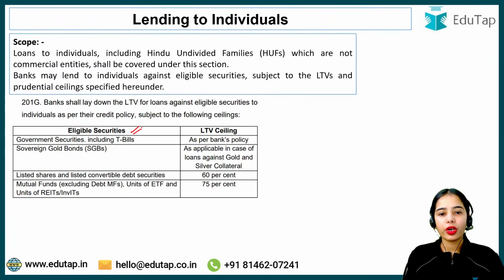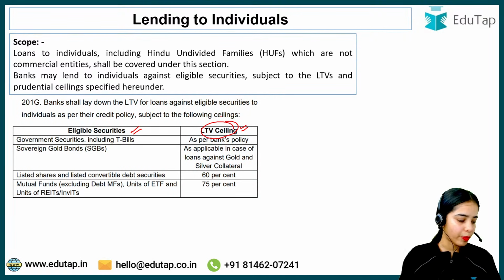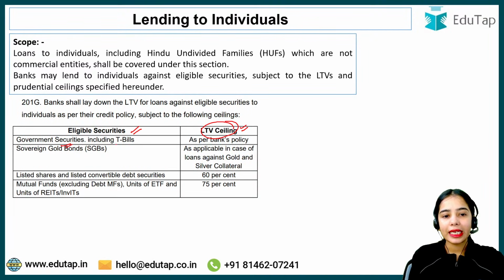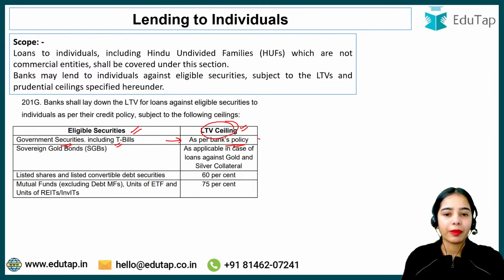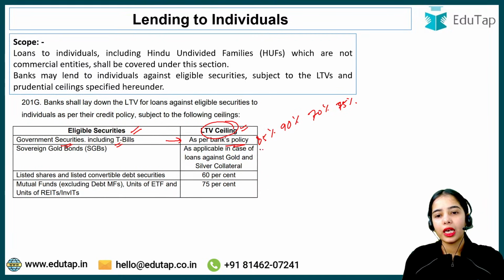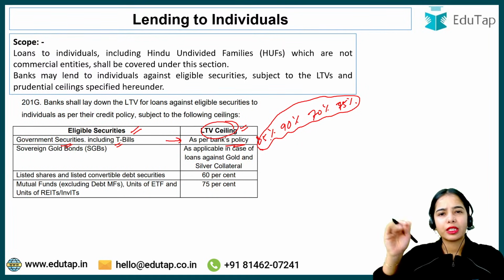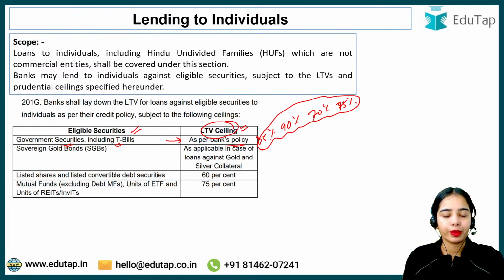Now eligible securities and the LTV ceiling, that is the maximum LTV that is possible. For government securities, including treasury bills, as per the bank's policy, the bank can decide what the LTV ratio can be. That means it can be 85%, 90%, 70%, or 75%. Okay, there is no maximum ceiling that has been determined by the RBI. So the bank can decide on its own basis.